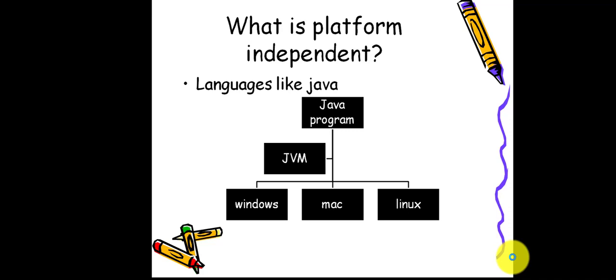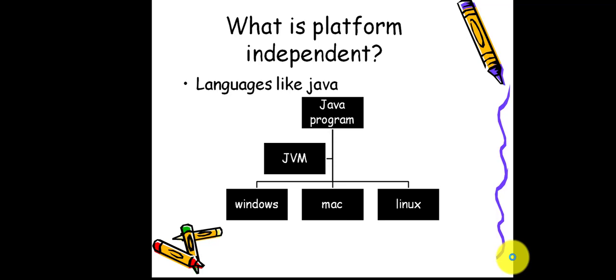The Java code depends on the Java Virtual Machine, and the Java Virtual Machine is different for different operating systems. Let me make it clear: the Java Virtual Machine is platform dependent, but the Java program is platform independent.